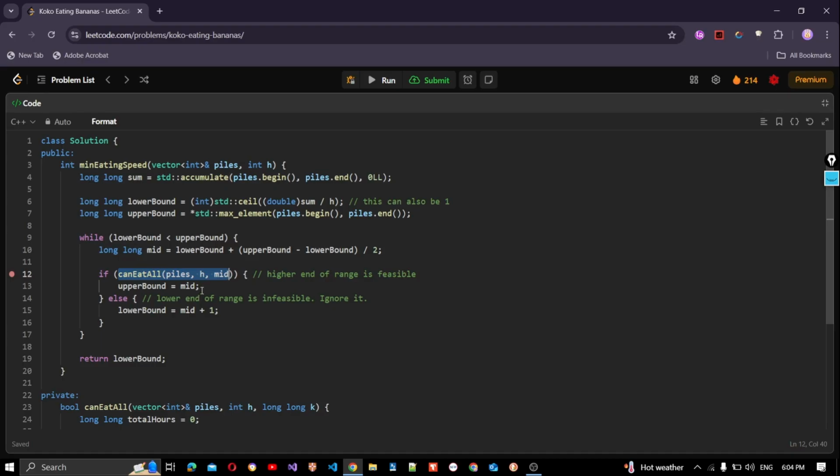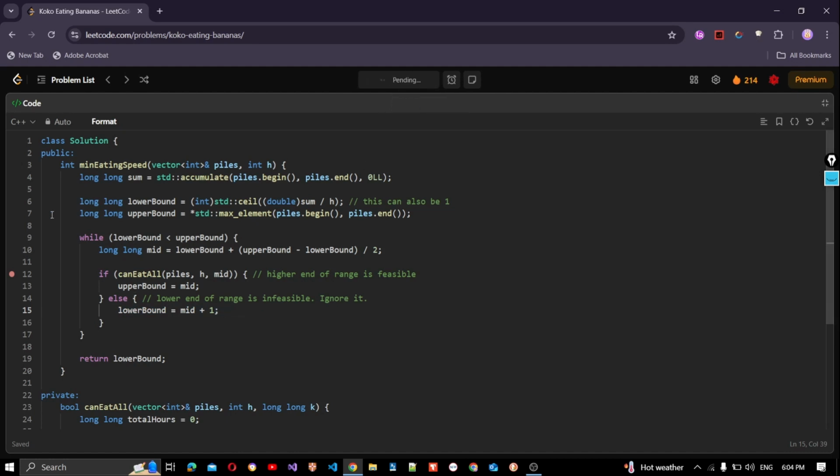So that's why we shrink the upper bound. So we have upper bound mid. Otherwise, if it's not possible, any value smaller than the current k will also not be possible. So we increase the lower bound. So we have lower bound mid plus 1.